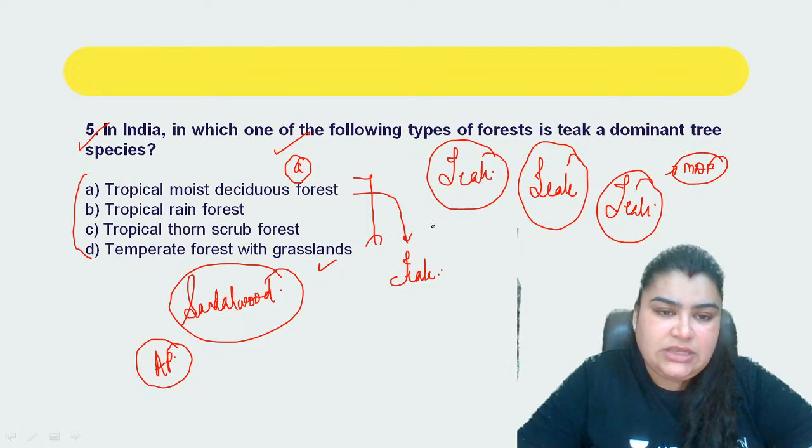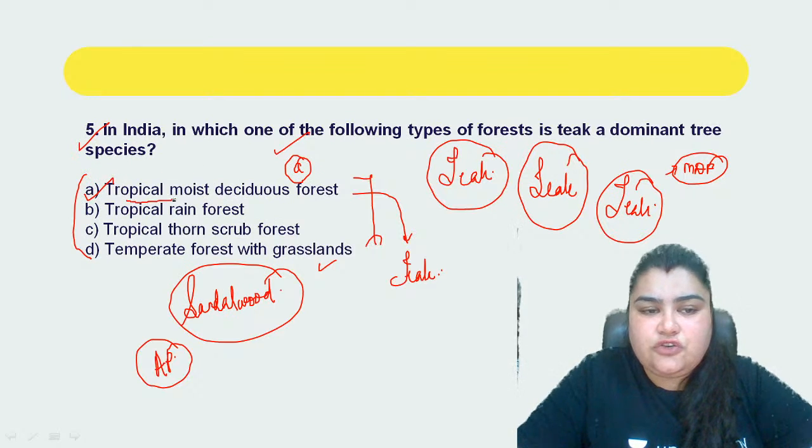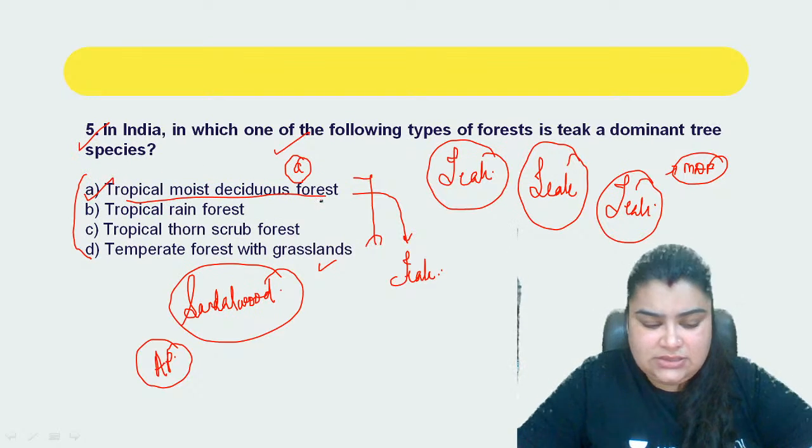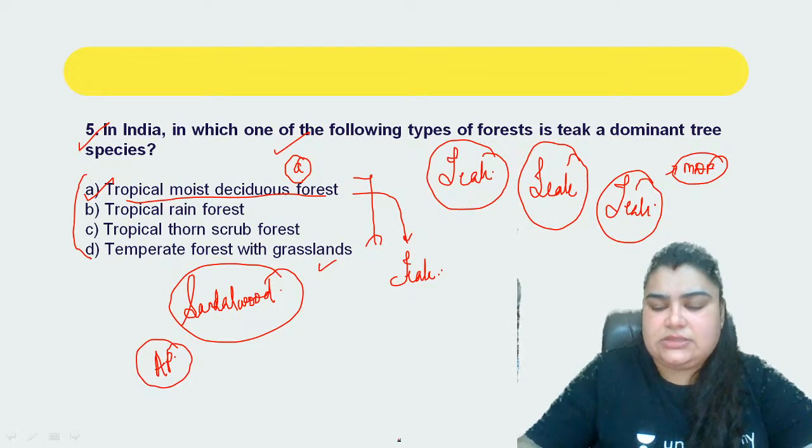So make sure you remember this. What is going to be the correct answer to this question here? It's going to be A, that is your tropical moist deciduous forests, right? Please make sure you remember this.